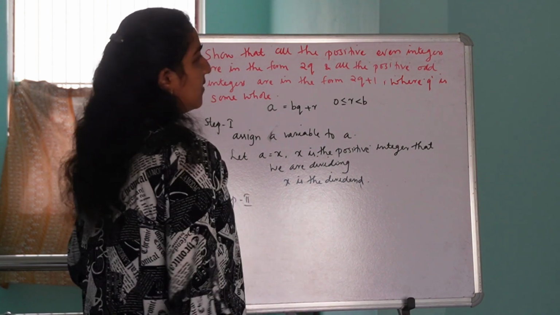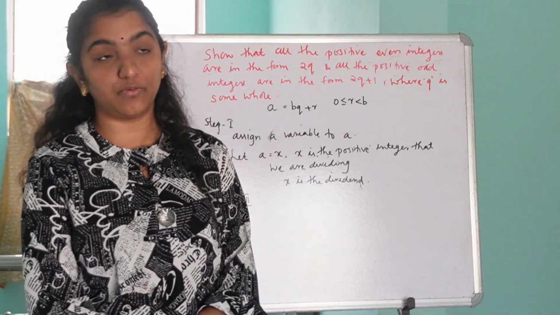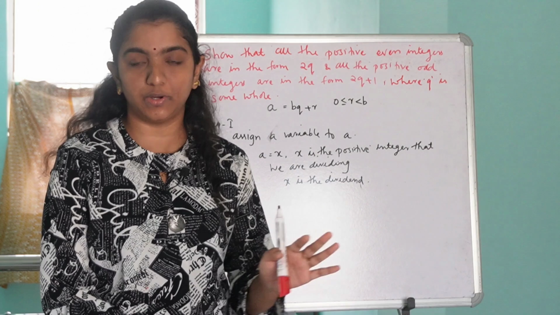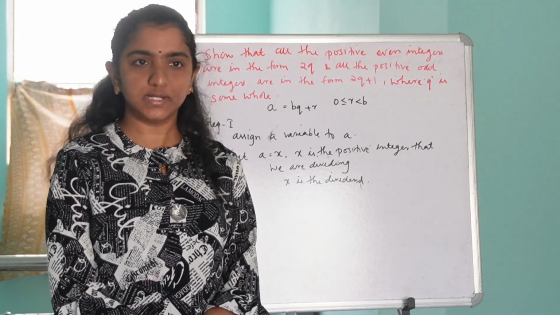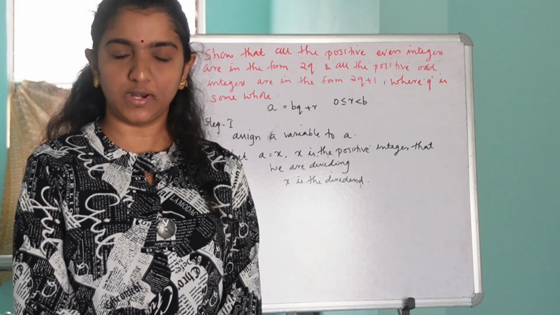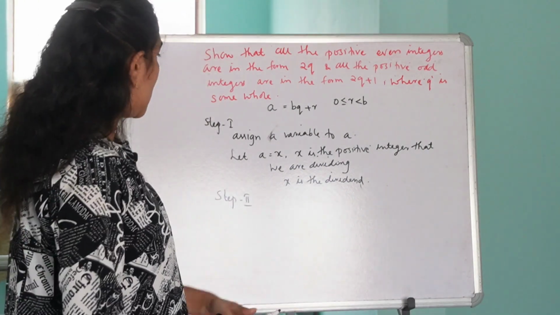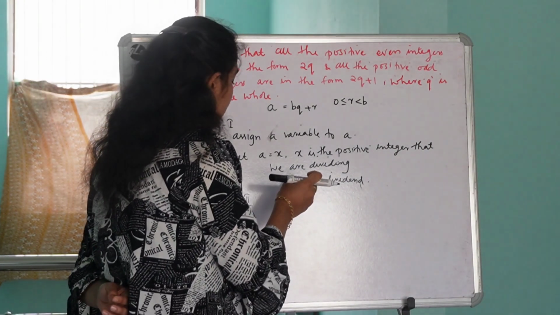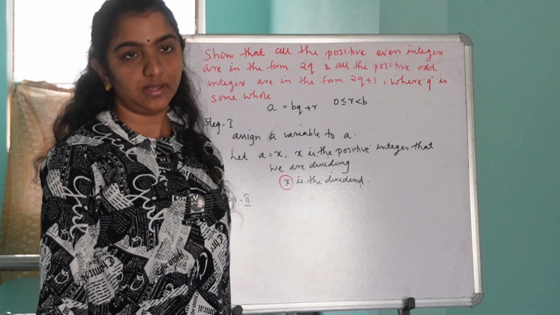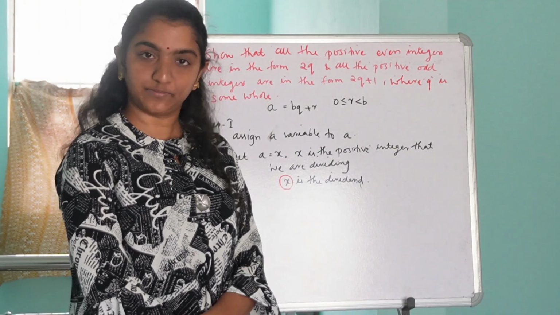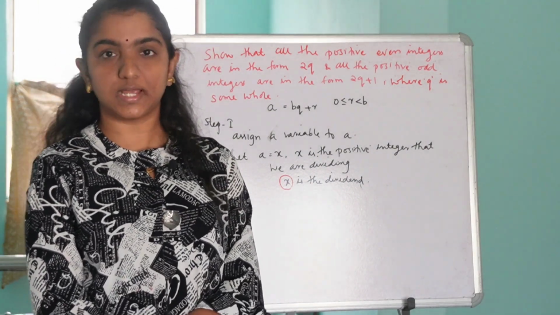When we perform the mathematical operation division, we need two numbers, isn't it? One number will be the dividend, and the other number will be the divisor. Now we have our dividend after the first step, but we don't have our divisor, isn't it? So the second step is to find the divisor value.